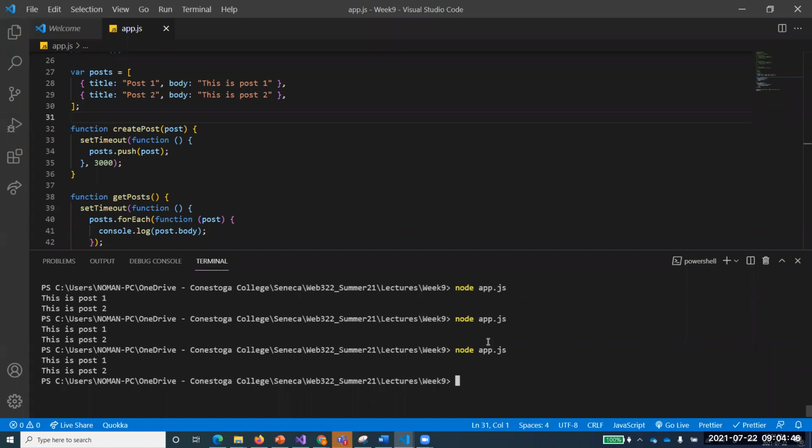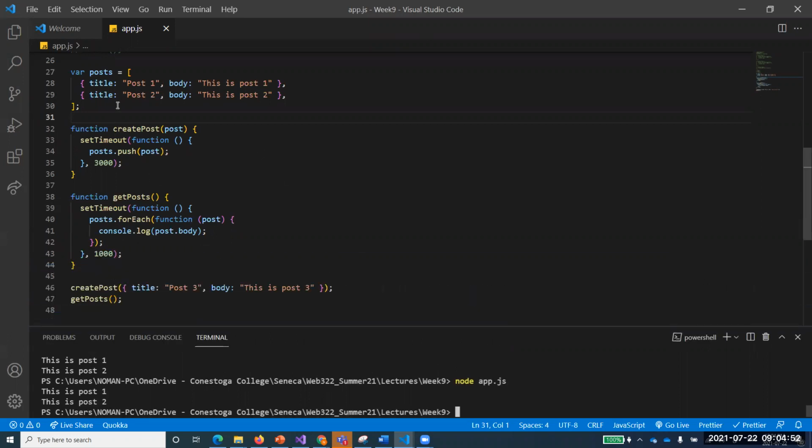Okay, and that is taking 3 seconds. You see, now please listen, everyone, and this is very important for everyone. Create post takes 3 seconds. Yes, exactly. Create post takes 3 seconds.